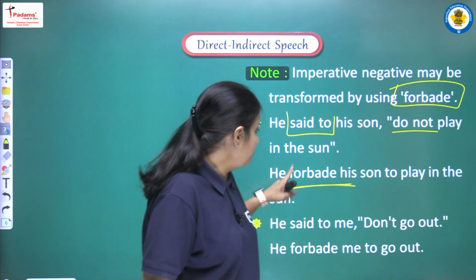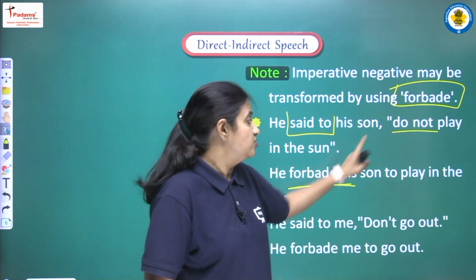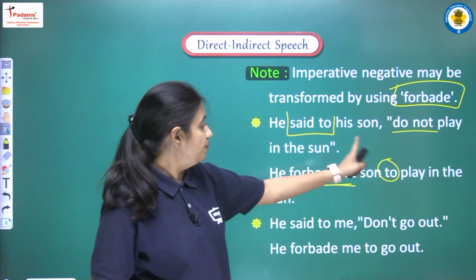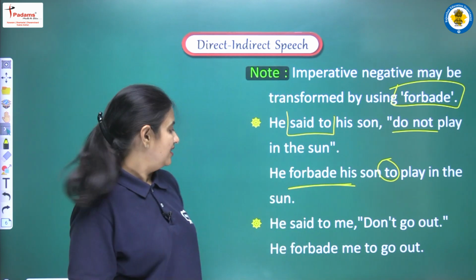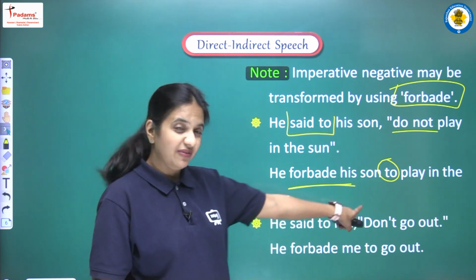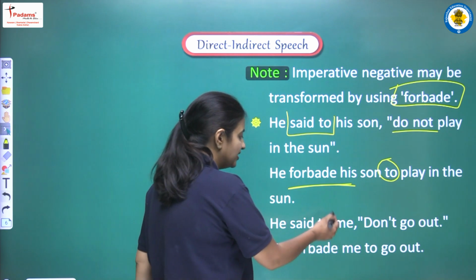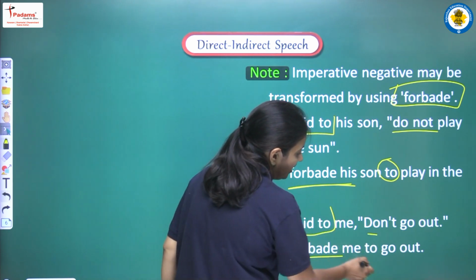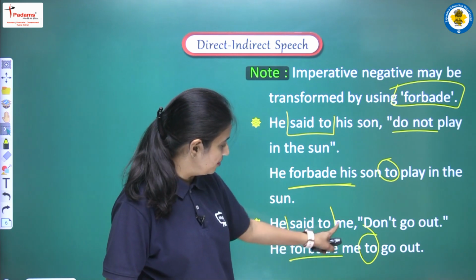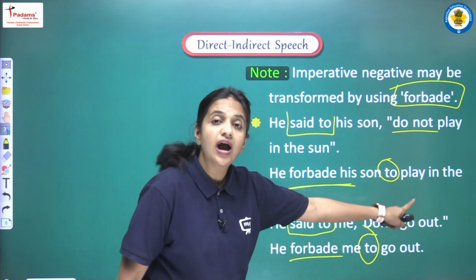So here our answer will be he forbade his son. Here the connective we use is only to, to play in the sun. Next is he said to me, don't go out. Again we are having a negative sentence, so we are converting said to into forbade, and now the connective will be to only, and the answer will be he forbade me to go out.